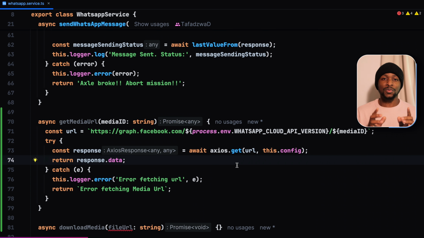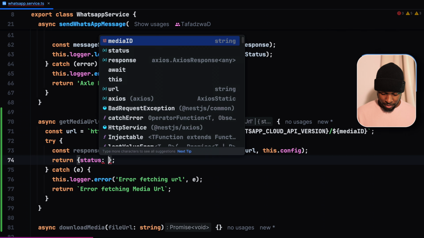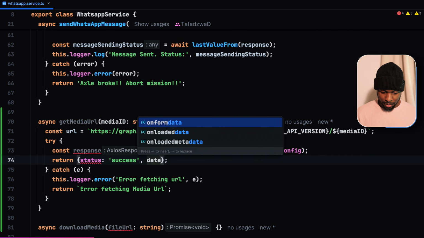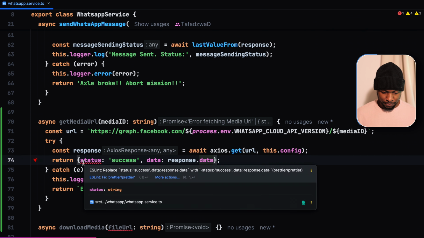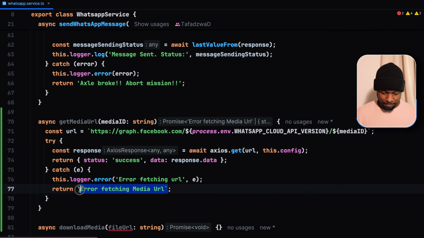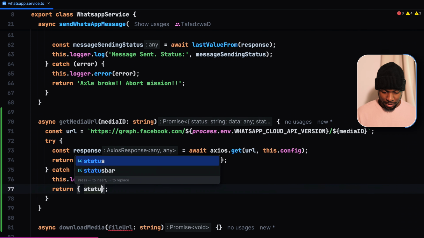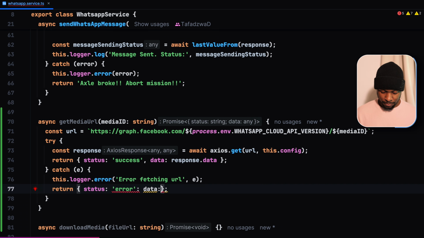Rather than explicitly checking if the response contains an error message, we can change it so that the method returns an object with the response status and the data. Object, status success, and then the data, which is the response.data. We do the same for the error message. Let's say status error, then data.